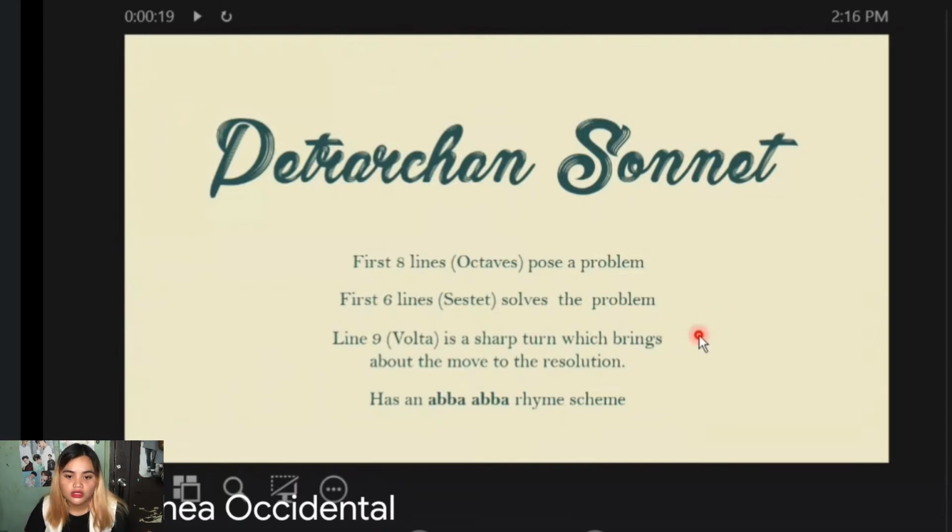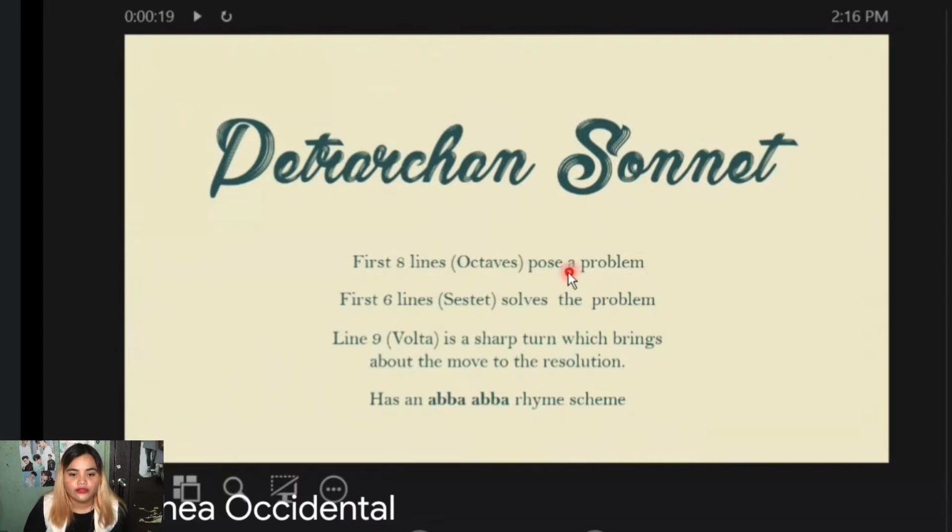The Petrarchan sonnet is composed of specific characteristics. The first 8 lines, called the octave, pose a problem.